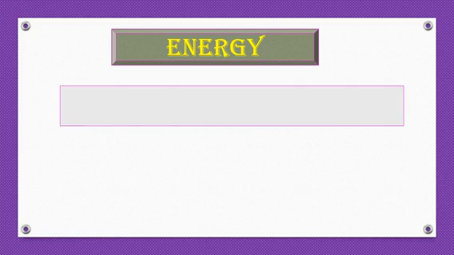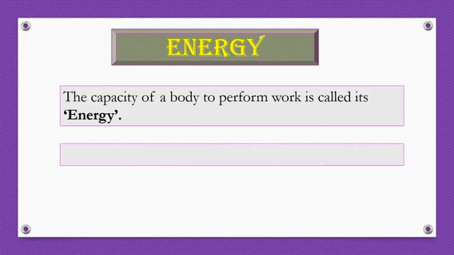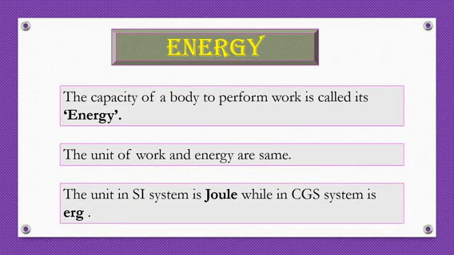The next concept is energy. What is energy? Energy is nothing but the capacity of a body to perform work. That is, the capacity of a body to do work. The unit of work and energy are the same.